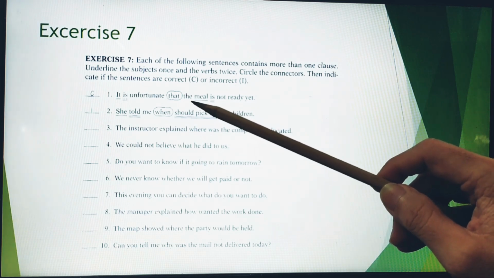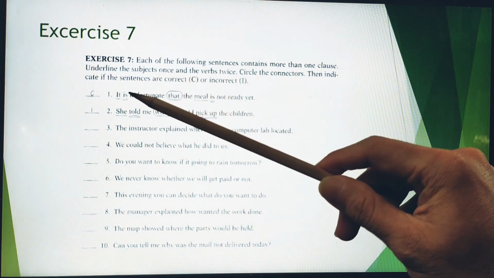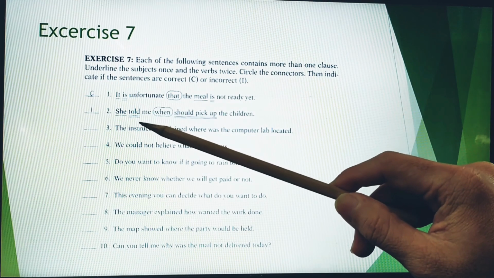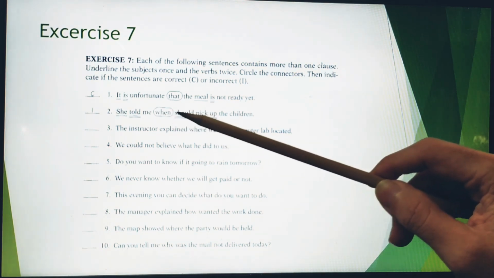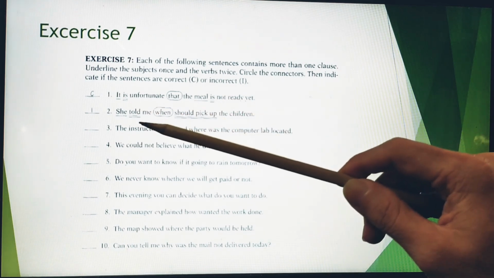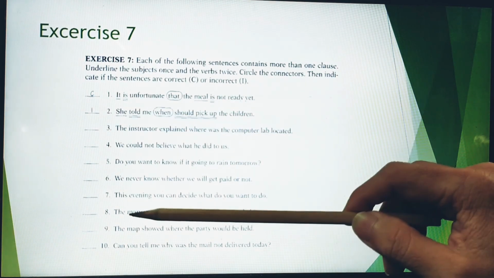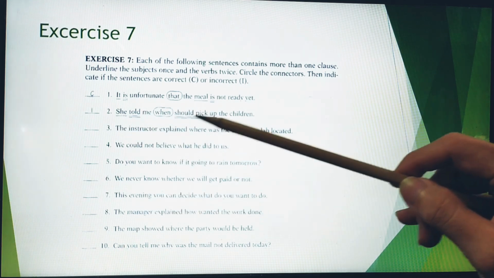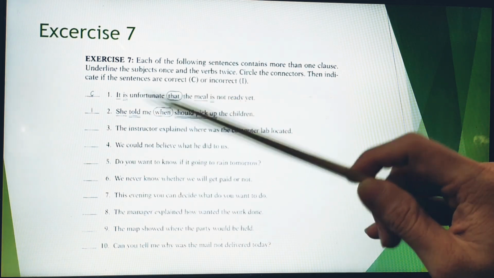Take a look at this one, the meals previous to it. And what about this one? She told me when should. So what we miss here is a subject. When I should pick up the children. She told me. So I refers to me. She told me when I should pick up the children. Okay? So that's the point.